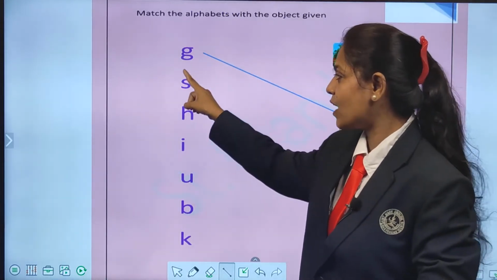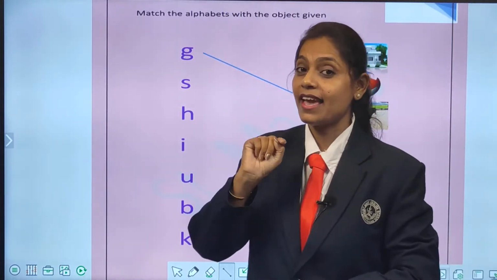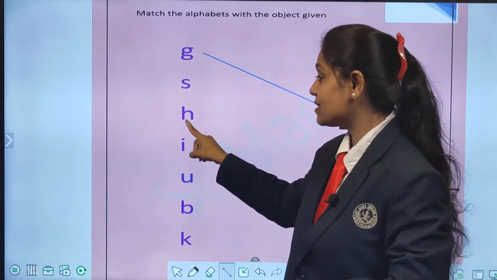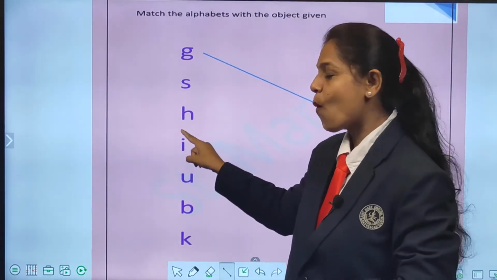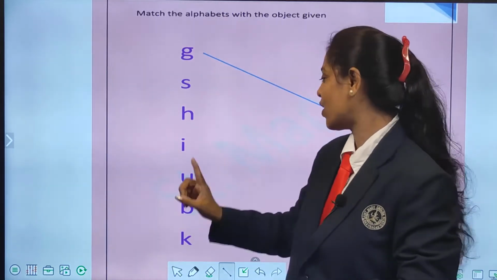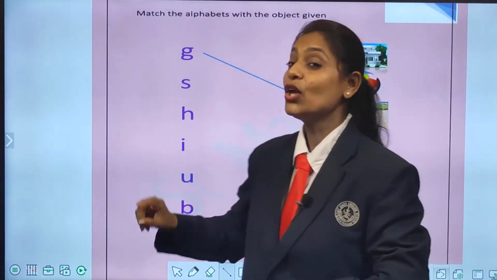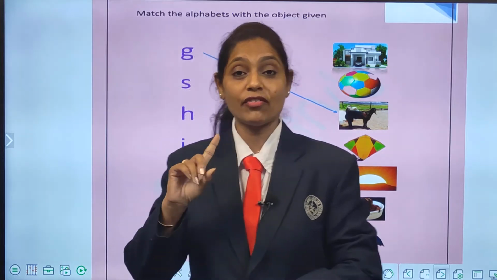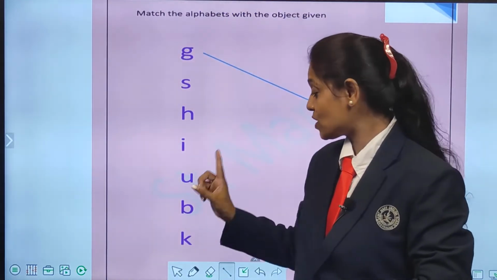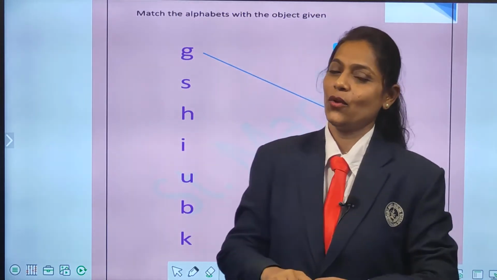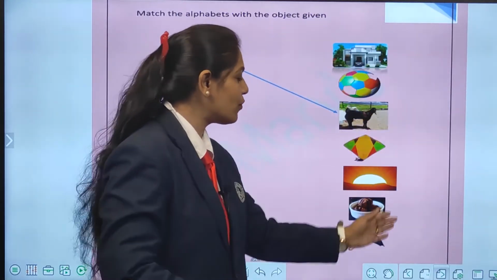G. Then which letter is this? Yes, S. This is correct, H. Now, yes, very good, I. This is U. After U, which alphabet is there? B. And after B, the last one is K. Very good, children.